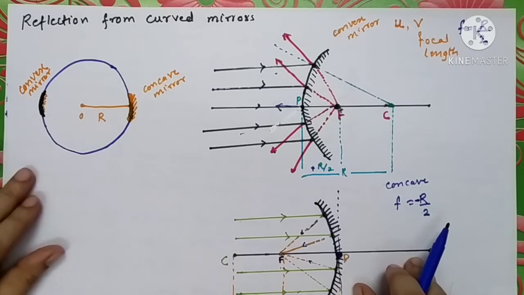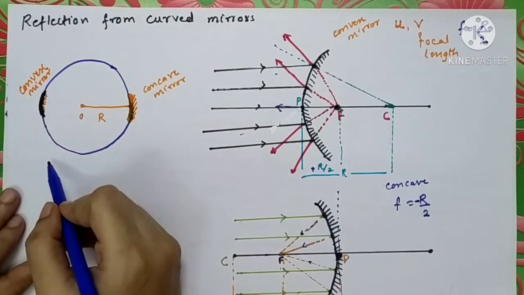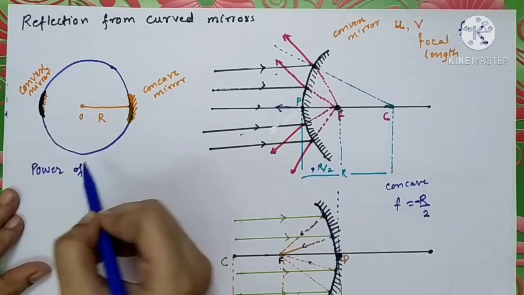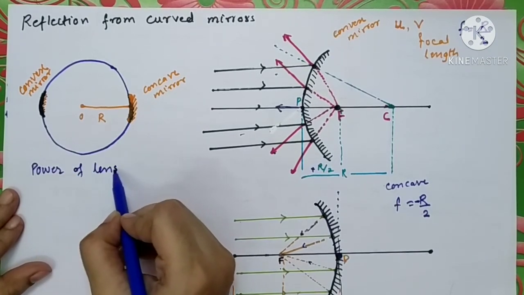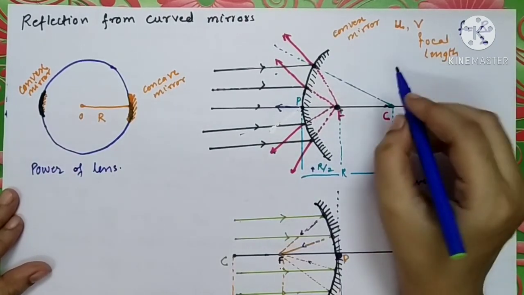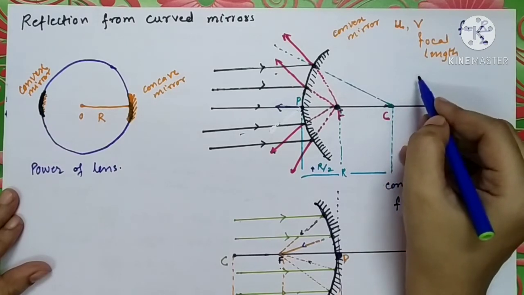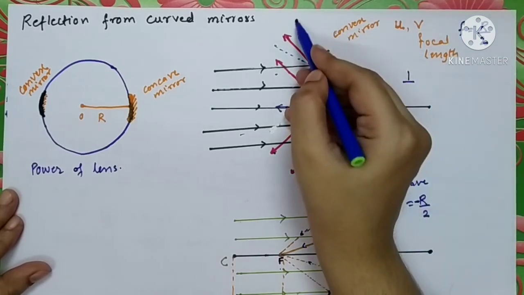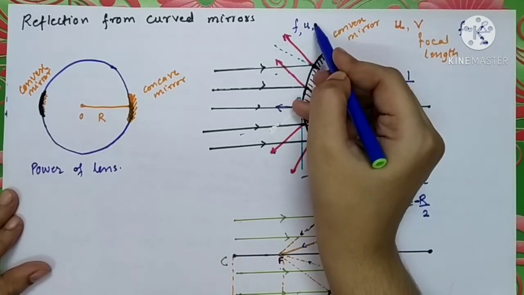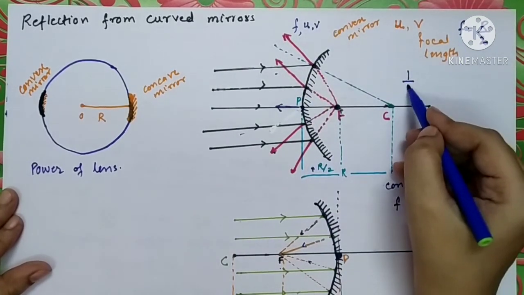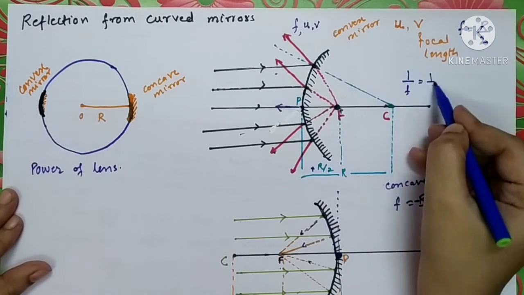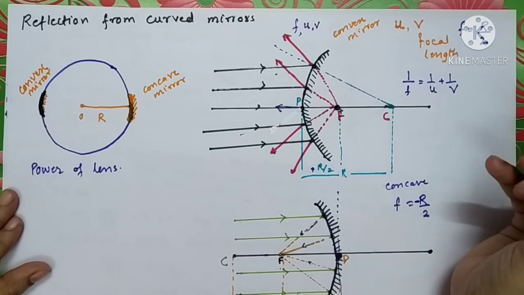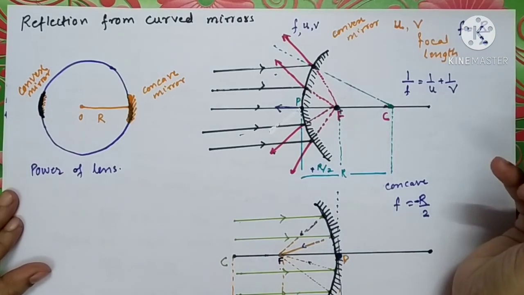The second thing that you might know is power of lens. What is power of lens? One more thing, you might have studied in the previous standard one formula, the relation between focal length, object distance and image distance, given by this formula: 1 upon f is equal to 1 upon u plus 1 upon v. You will have studied this formula.